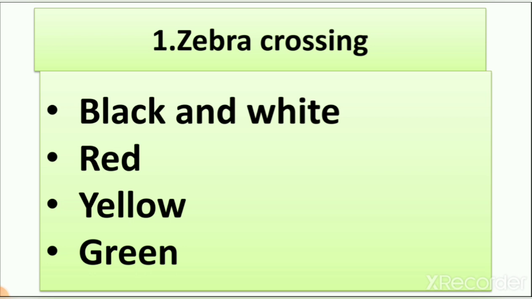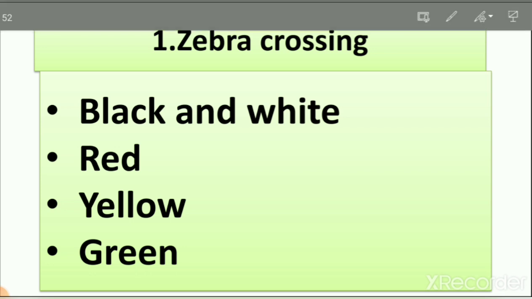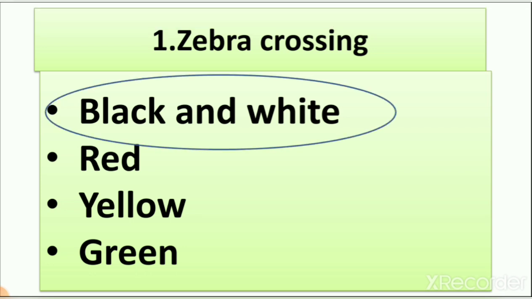Black and white. As we learned in lesson number 10, zebra crossing is the thing with which we can cross the road, right? So here you can see black and white, and we all know that a zebra's color is black and white, that's why we call it zebra crossing. So what is the right answer here? I circle the right answer, black and white. You can easily understand that zebra crossing's color is black and white, right? Other 3 are wrong.